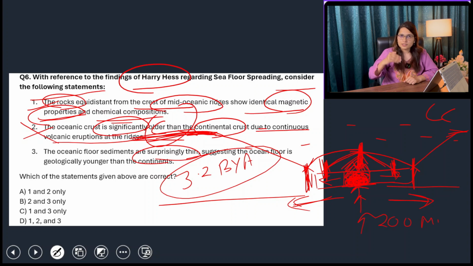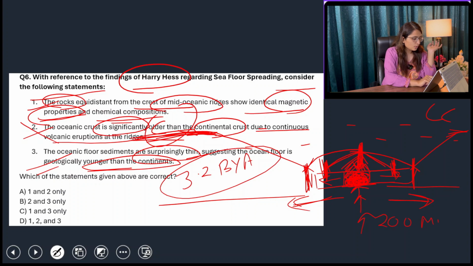Oceanic floor sediments are surprisingly thin. Yes, because magma is constantly depositing there, and the time is less because the plate has moved again in divergent directions. If plates were not moving in both directions, then magma would be deposited there and the crust would be thicker. But it is not so, because plates are constantly moving away from each other, and there is only thinness. The ocean floor is geologically younger than continents. Yes, statement number three is correct.